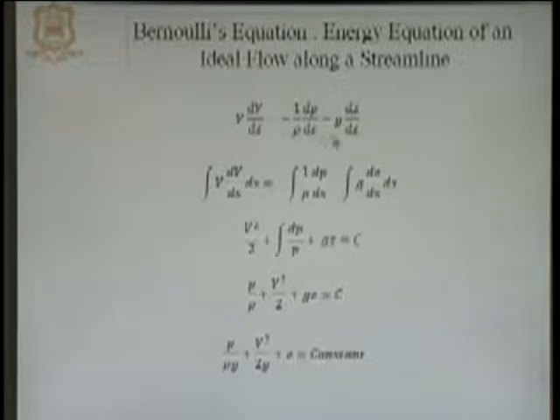So, if we want to integrate over a certain segment of the length of the streamline, then multiplied by that segment of the line and integrate over that length, this equation can be written in the form of integral of V dV over ds into ds is equal to minus integral of 1 over rho dP over ds into ds.